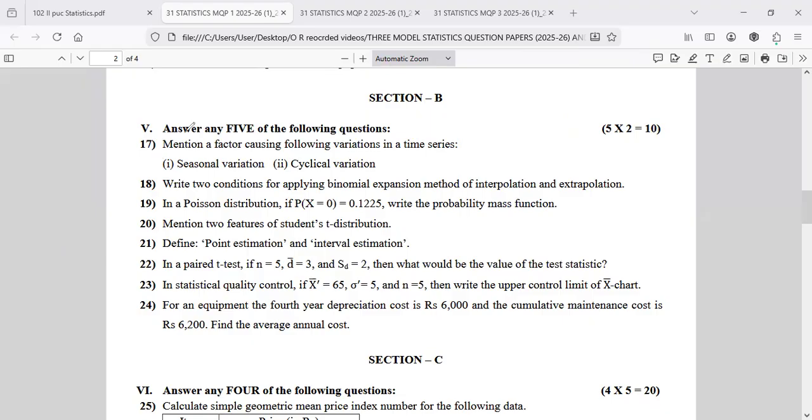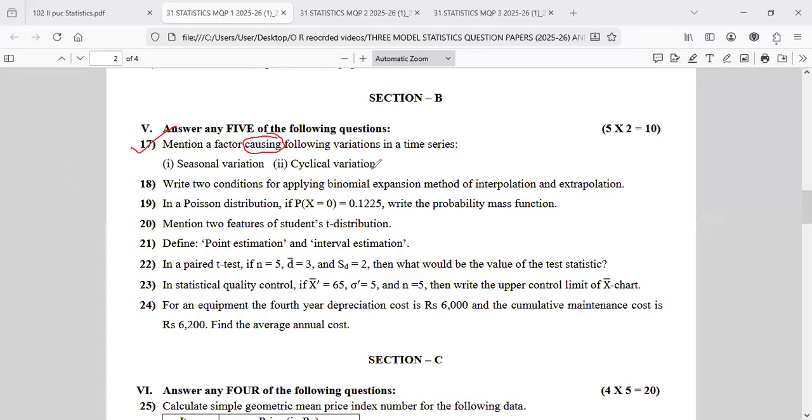Section A. This is a time series question. Mention a factor causing the following variation in a time series. They're asking causes, not examples. The first one, seasonal variation. Second one, cyclical variation. What are the causes of seasonal variation? Climate and weather conditions, customs, tradition and habits of the people. These 2 points we are able to write, so we'll get exactly two marks.